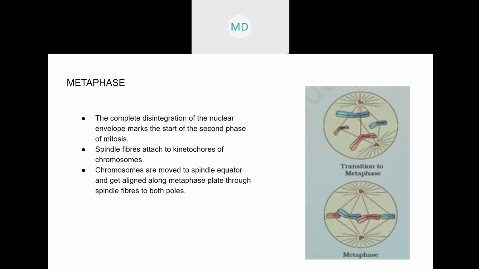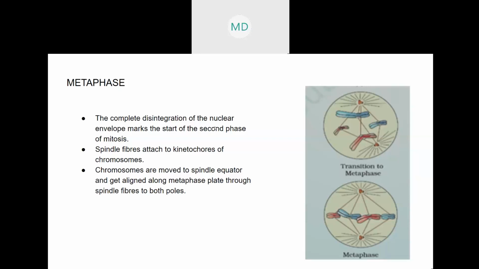So when it is asked during which stage of mitosis the chromosomes are aligned in a metaphase plate, you have to write metaphase. Or during which stage of mitosis the spindle fibers attach to the kinetochores, then also you have to write metaphase. So these are the two most important events that take place during metaphase.